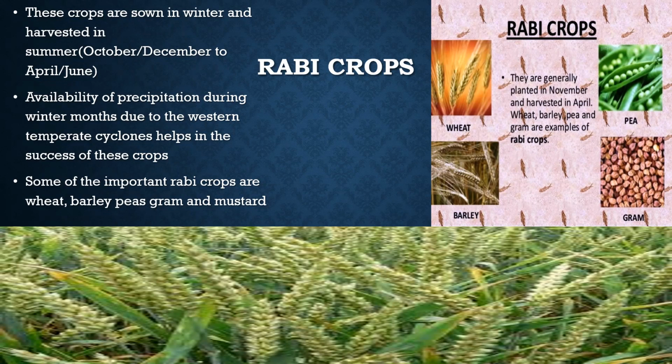And you know that in class 9 you had read about the western temperate cyclones or western cyclonic disturbances. Western cyclonic disturbances, what does it mean? This means the cyclone originates in the Mediterranean Sea and, due to westerly flow, comes to India.